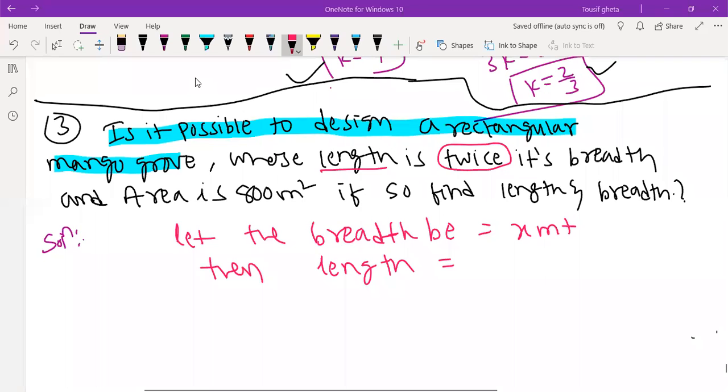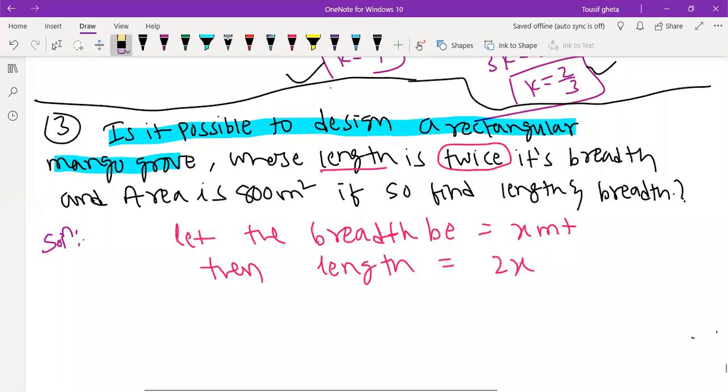Arey, more, not twice, yaar. Anita, right. Twice, matlab multiply, yaar, Nikki. Twice, matlab what? 2x, yaar. Not 2 plus x. My dear boys and girls, not 2 plus x. Twice means 2 into. If they give more, 2 more than something, they give means 2 plus. But here they give twice, clearly twice. Correct, Tanushri?